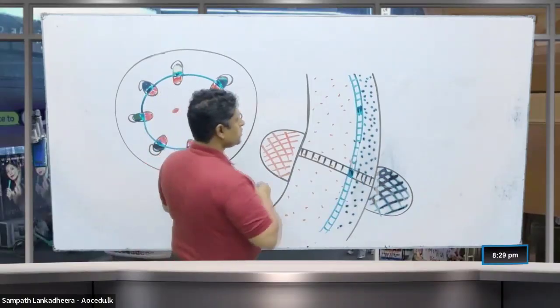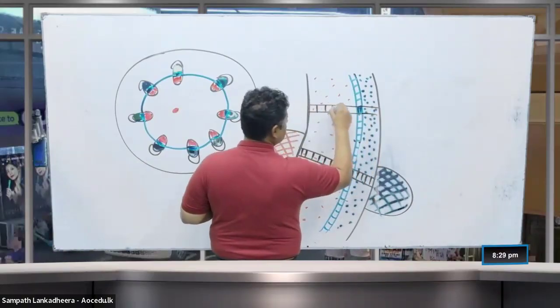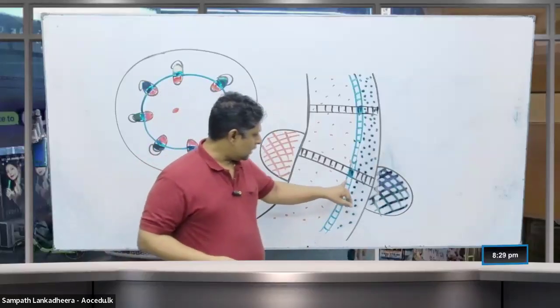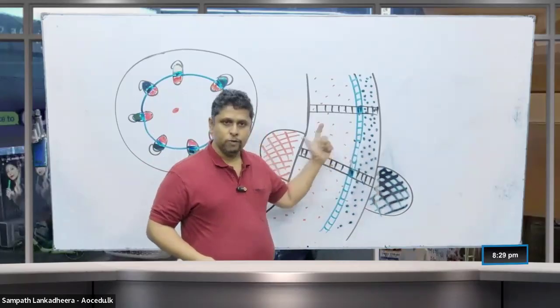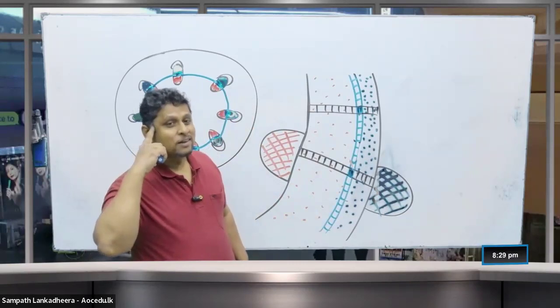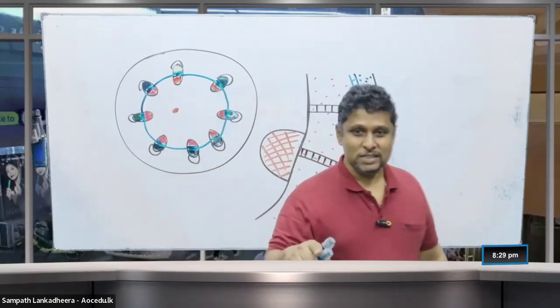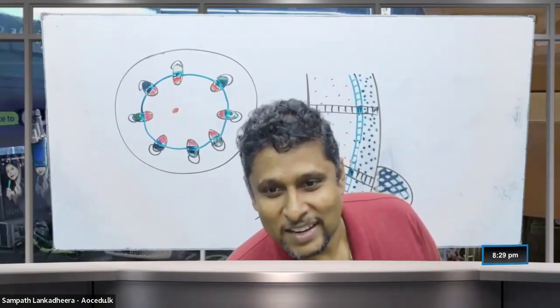If this is a short cell, it will also produce parenchyma towards inside and outside. Short cells do that. The white colored cells are long cells. What do they form inside and outside? They form xylem towards inside and they form phloem towards outside.